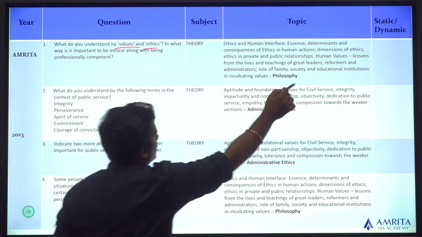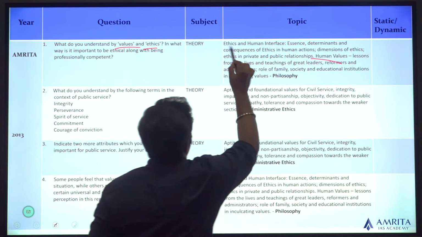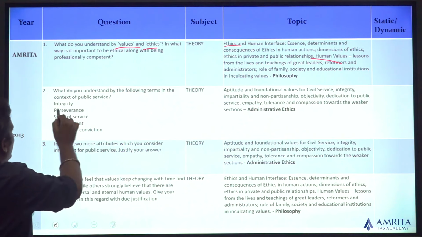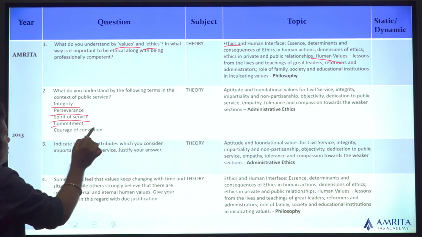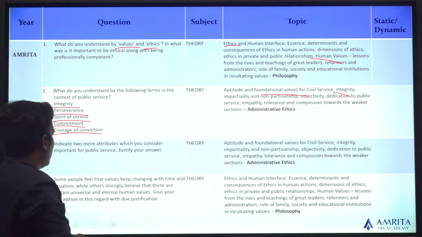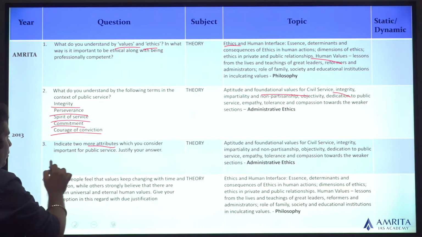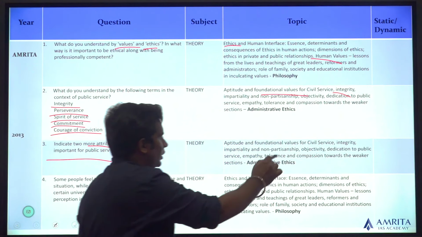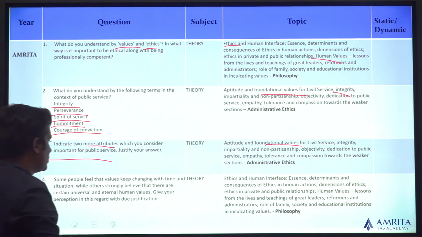Straightforward from the syllabus: human values, ethics. What do you understand by the following terms? Integrity, perseverance, spirit of service, commitment, courage of conviction. Foundational values, integrity and other values, you can talk about it. Two more attributes which are important for public service. Foundational values, you can talk about certain foundational values.